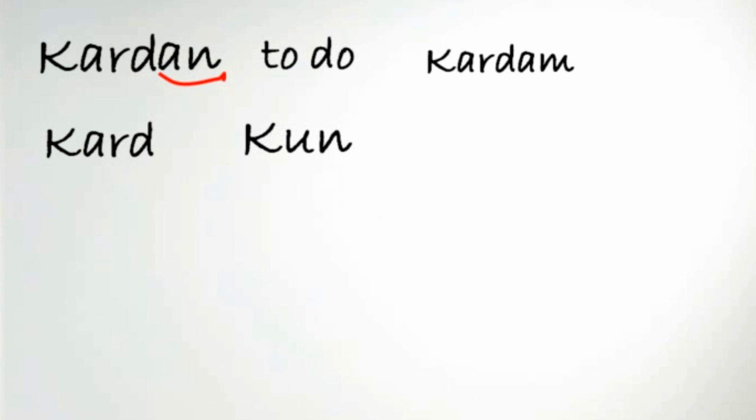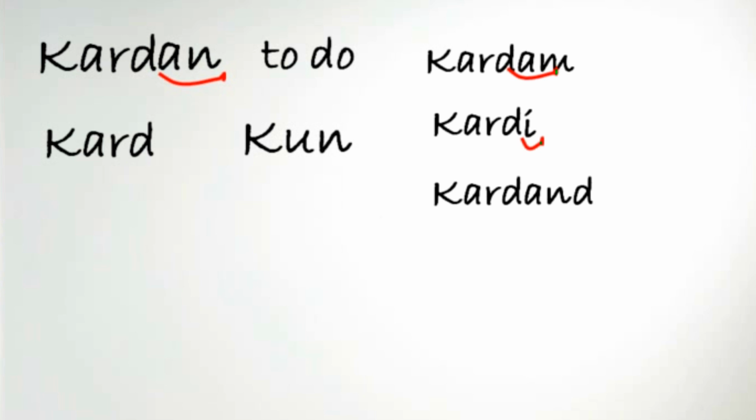Kardam means I did. And you see that the last am of the verb is the conjugation. It's the ending of the verb that shows who is doing the action. You see that the ending of the verb, am, shows who is doing the action. In this case, it's I. Kardi, you see the first part of the verb is the same, but only the ending changes, and it is you did.